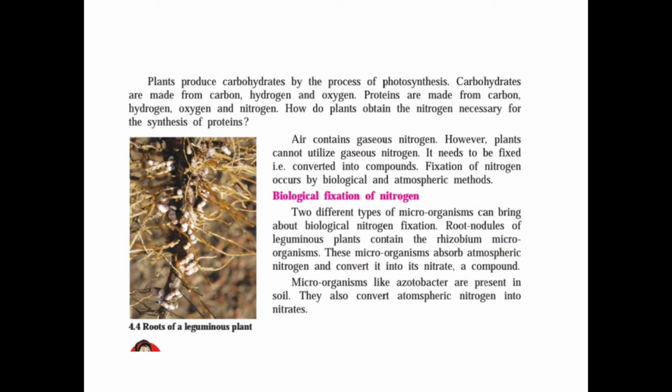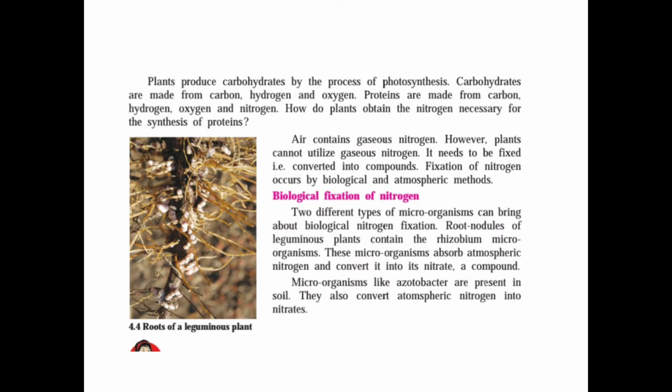Leguminous plants are also well known for being able to utilize atmospheric nitrogen. In crop rotation, farmers alternate the non-leguminous with the leguminous plants. For example, green peas, that is watana, soya bean, mung beans, tamarind, groundnut, fenugreek. These are the leguminous plants.